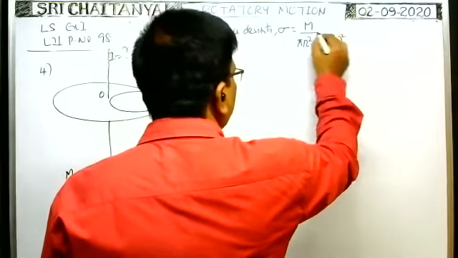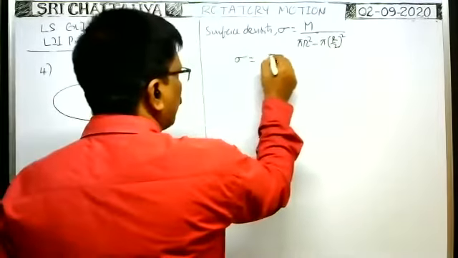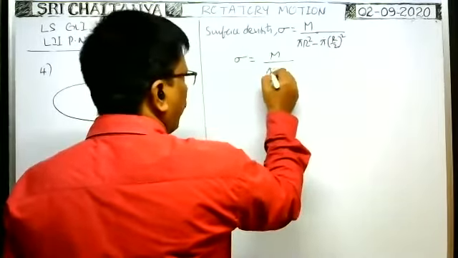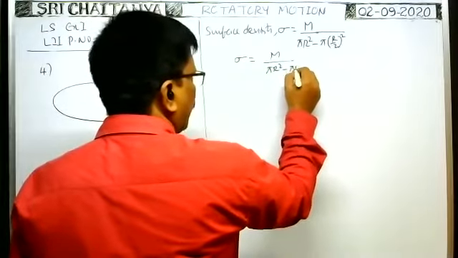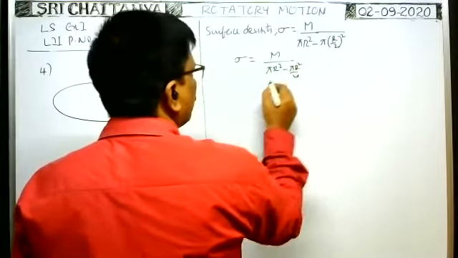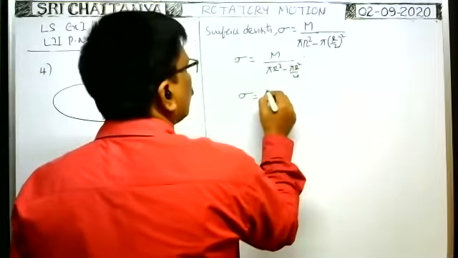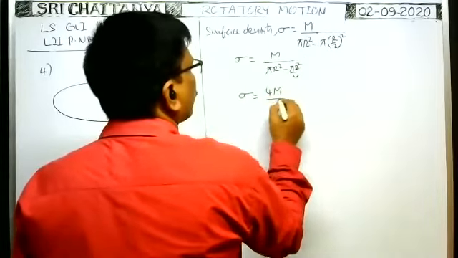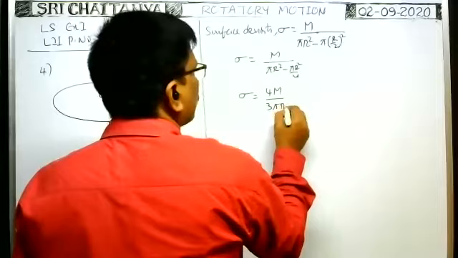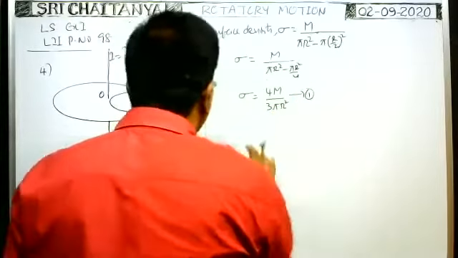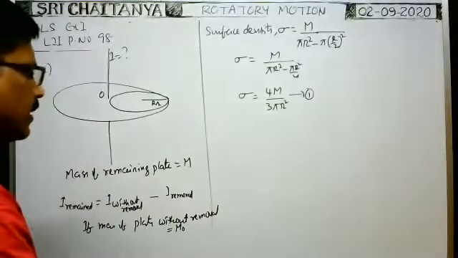So sigma is equal to m by (pi R square minus pi R square by 4). Therefore sigma is equal to 4m by 3 pi R square. This is equation 1. It is the mass per unit area, that is, the surface density.